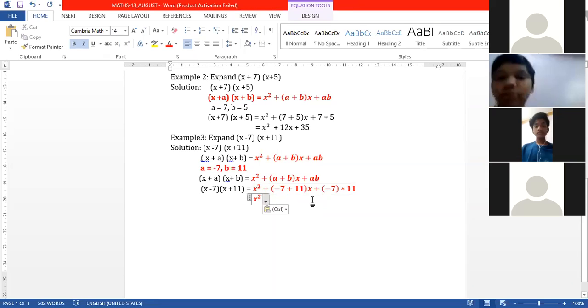Then x square plus 4x, and plus into minus, minus 7 into 11, minus 77. x square plus 4x minus 77 is the right answer. Note down everyone.